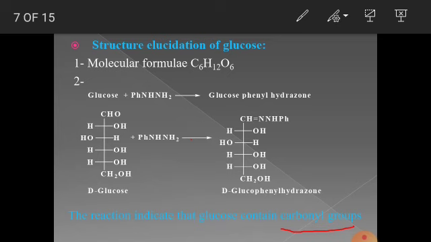The NH2 group of phenylhydrazine is attached to the CHO group, the oxygen of the CHO group is removed as water, and the other part gets attached to C=N-NH-Ph, the phenyl group. So this reaction shows that glucose has a carbonyl group.